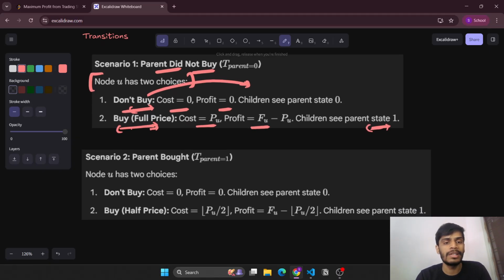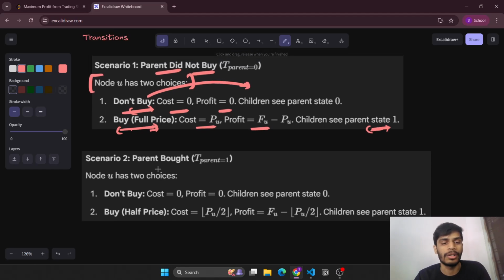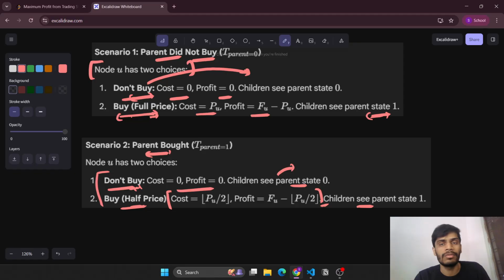The second scenario is simply when the parent has bought it. Then again U has two choices, either not to buy it or to buy it at half price. We will calculate these two values in the same step, and again if it doesn't buy, then the child sees 0, and if it buys, then the child will see the parent's state as 1.